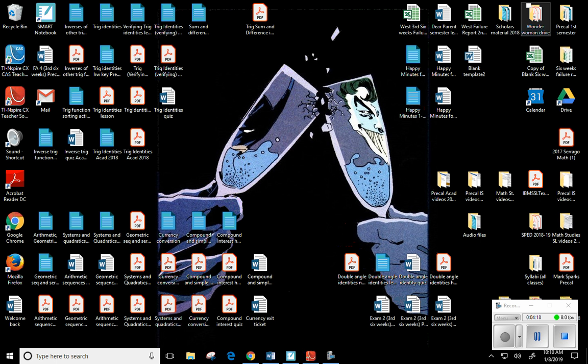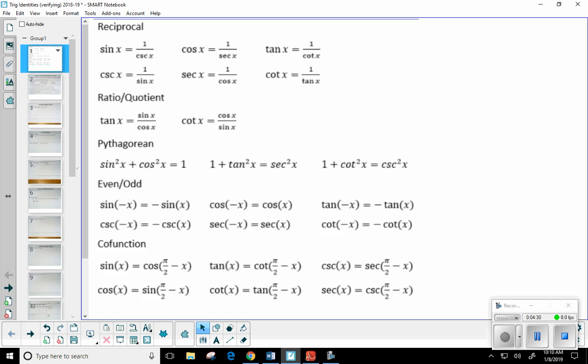Secant squared. 1 plus tangent squared equals secant squared. See how easy that was? Just like that. One of those categories. So all these here, we definitely want to know those. Pythagorean, the reciprocal, the ratio quotient, cofunction, even, odd. Because I could ask you any of those categories or any combination.